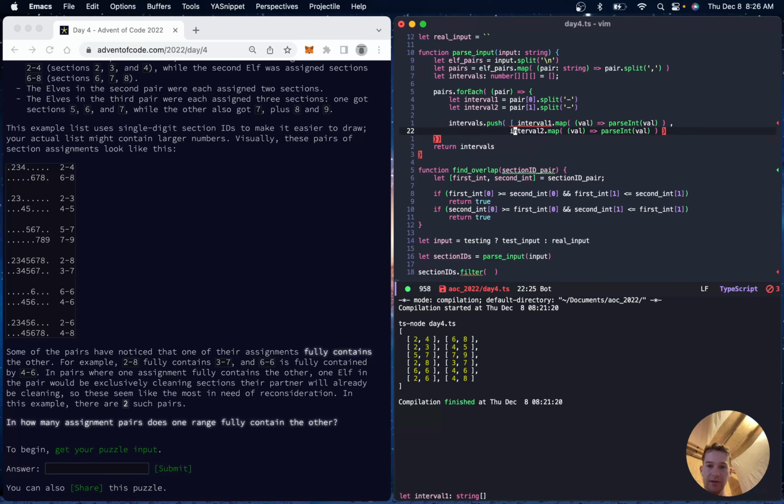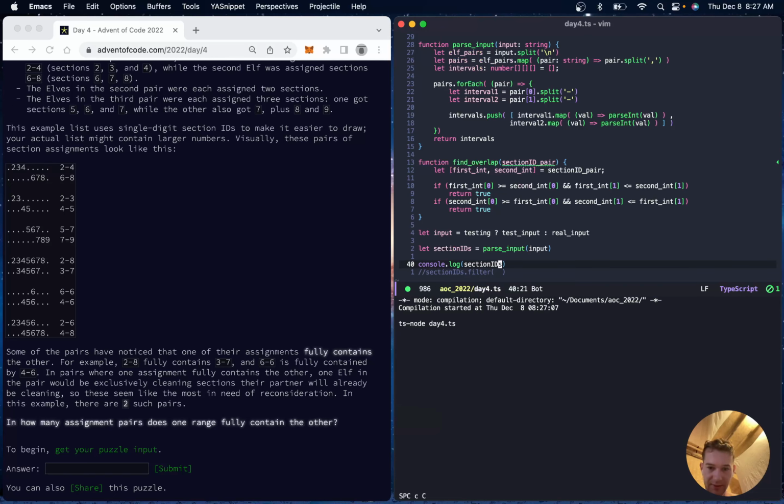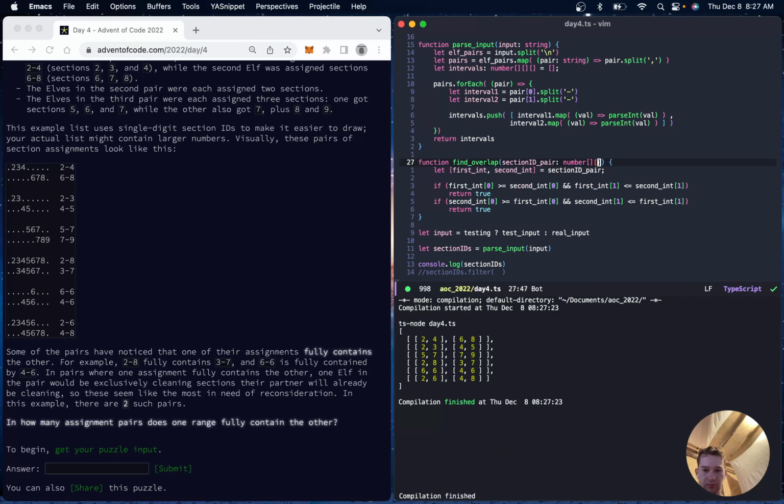I had the right idea earlier. So the type system was still trying to help me, but I just interpreted it wrong. Section ID pairs. Cool.